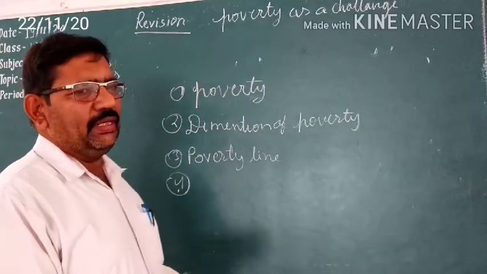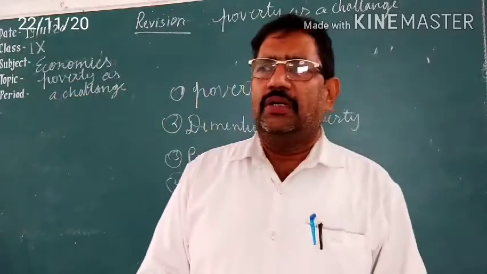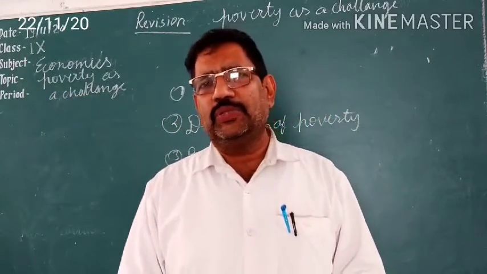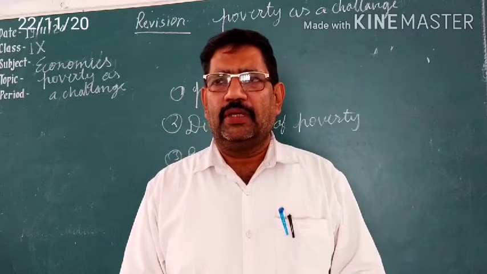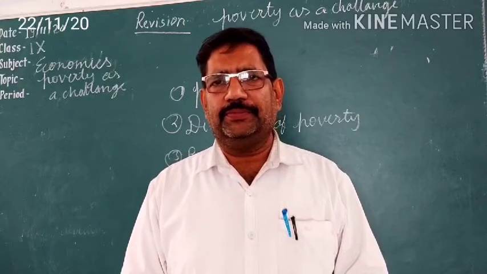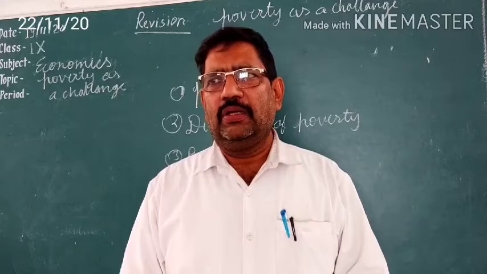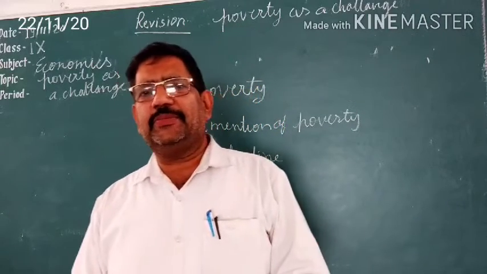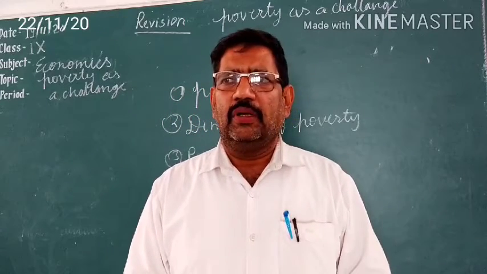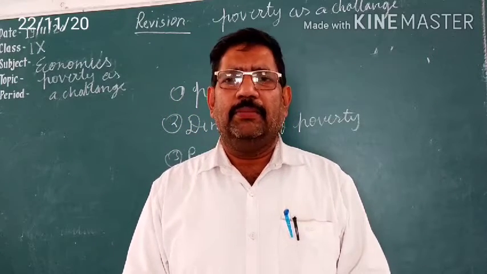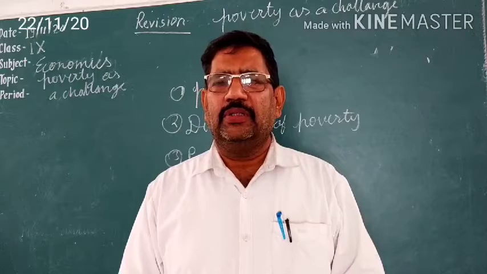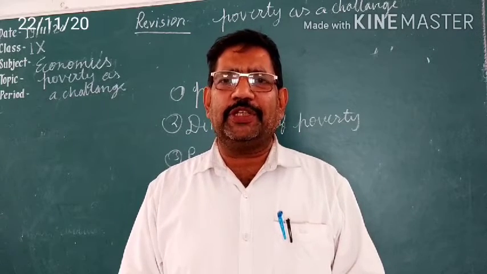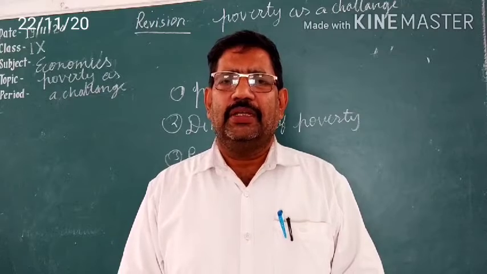Then poverty line. Poverty line is a line which describes the poor. Poverty line is an estimation of money requirement of a poor person to fulfill their basic requirement.